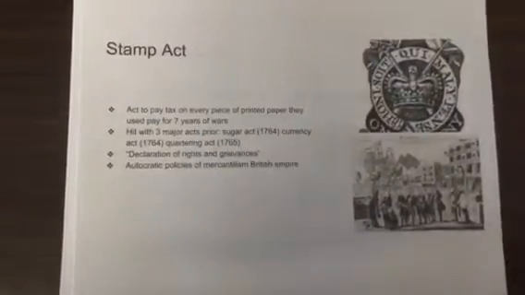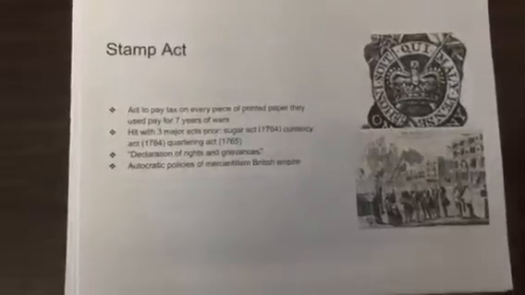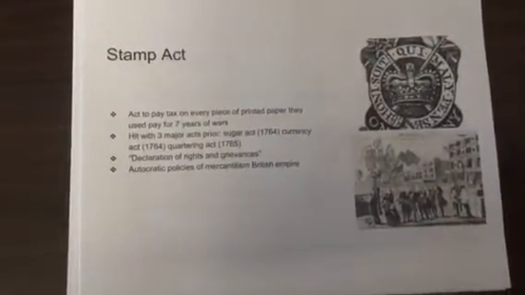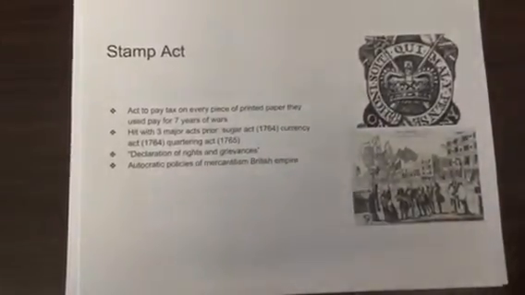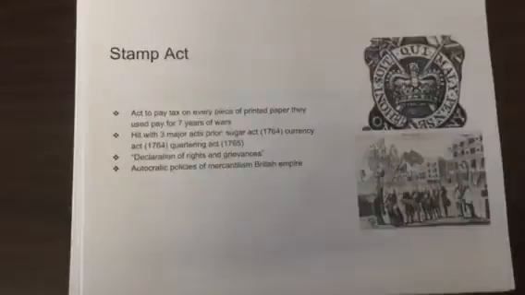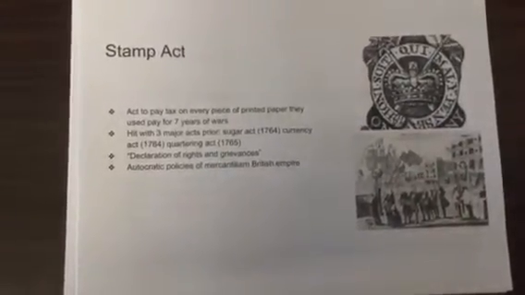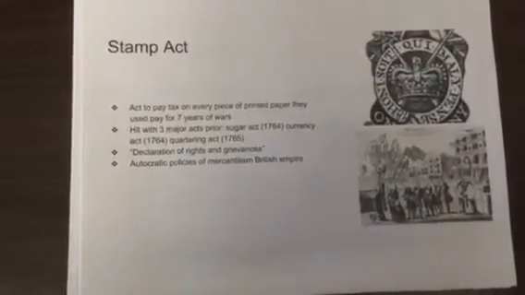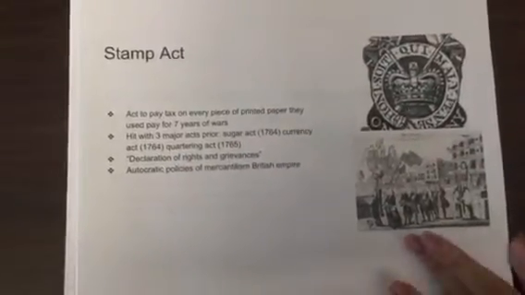The Stamp Act. The act required colonists to pay a tax on every piece of printed paper they used, to help pay for the Seven Years' War. It followed three major acts prior: the Sugar Act of 1764, the Currency Act of 1764, and the Quartering Act of 1765. Colonists declared their rights and grievances against the autocratic policies of mercantilism by the British Empire.